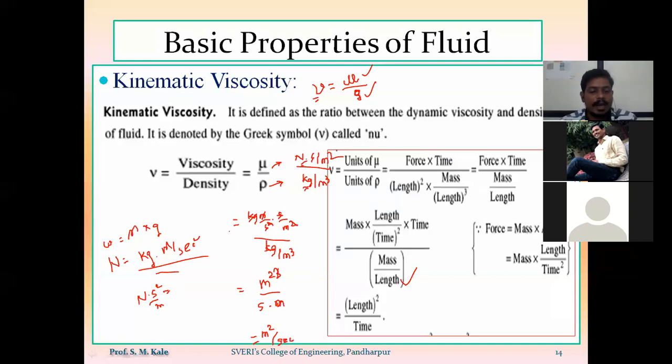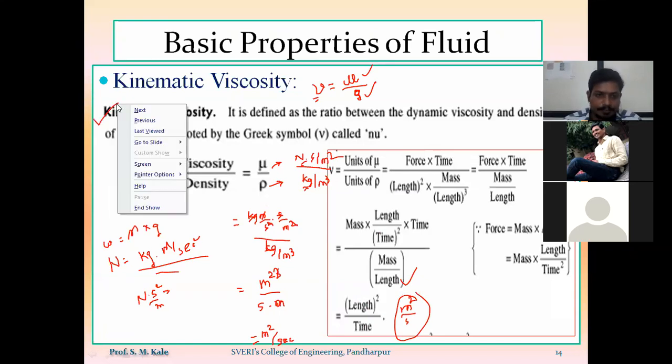So the SI unit of kinematic viscosity is nothing but meter square per second. Also by using this explanation, length square divided by time, length is measured in terms of meter. So length square means meter square, and time is second. So meter square per second is the SI unit of kinematic viscosity.